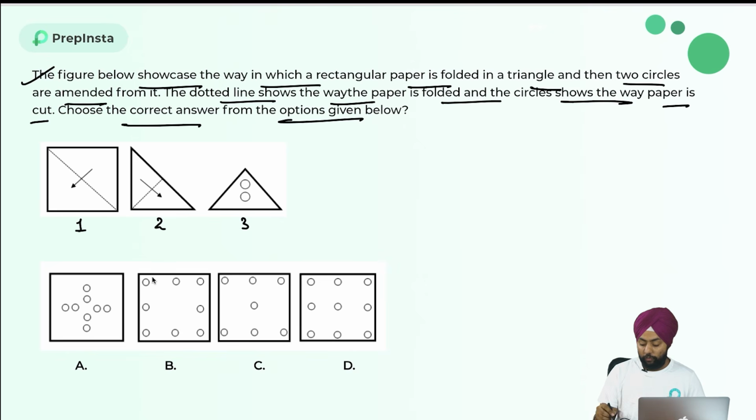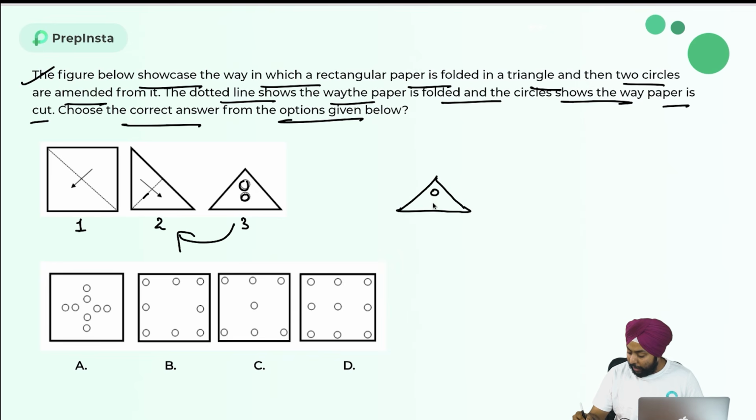From the diagonal of the square, I am folding it this way. Then again, you can see this dotted line, I am folding this triangle this way, and then it went to this place. Now this is the third figure. Now I'm cutting these circles, guys. Whenever you get this, go in the reverse order from 3 to 2. When I open this triangle, surely I will have two circles over here. When I open this again, I get the same triangle, the same way it is. And when I open this, it will look something like this, because this triangle will be like this and this will be like this.